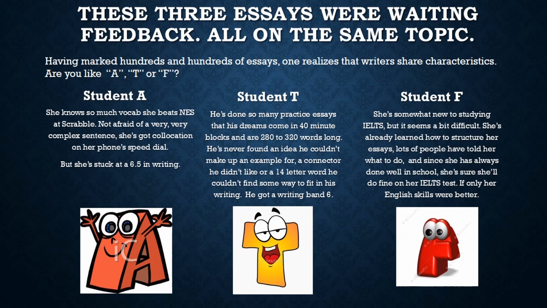And he finds a lot of dreams contain one hand and the other hand, and advantages and disadvantages. Anyway, he's not found an idea that he couldn't use his way of writing to fit. He's never found a big word he didn't want to use, and he's still hovering around a 6.